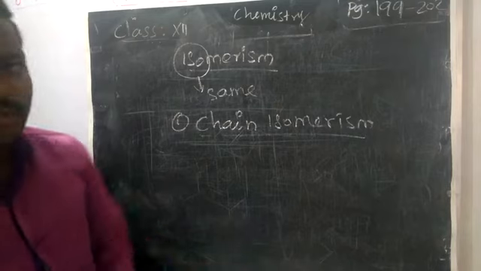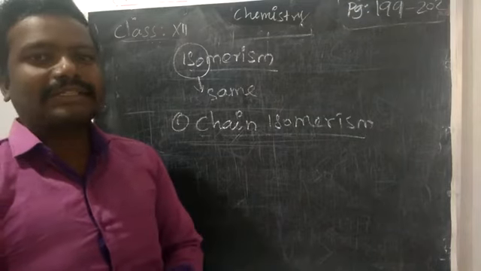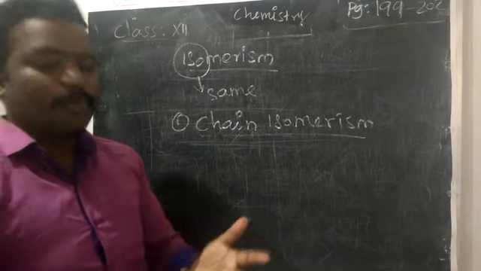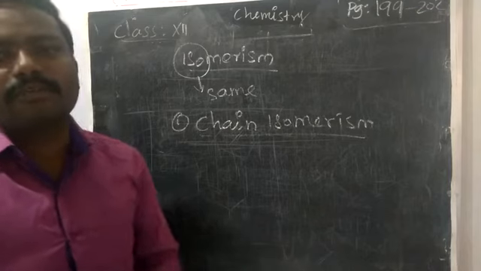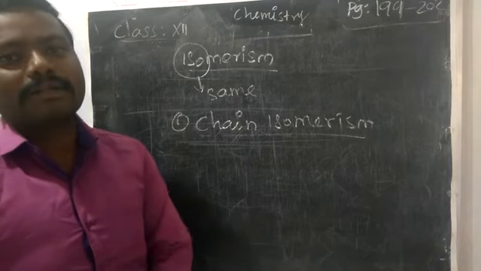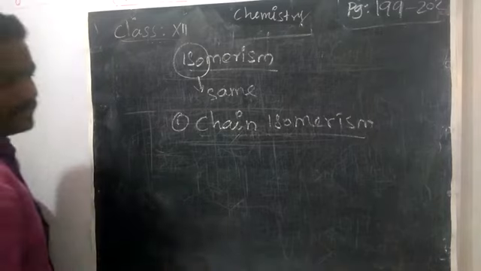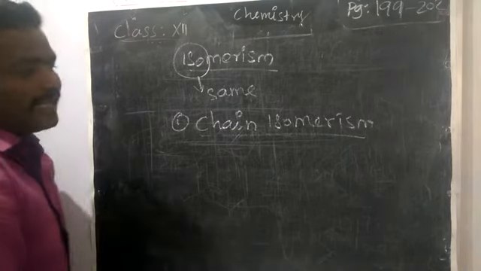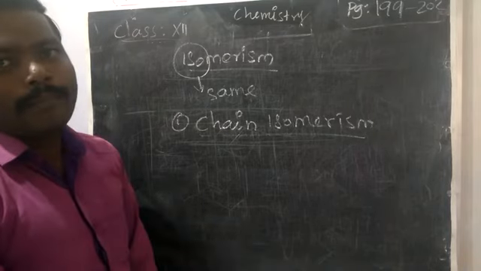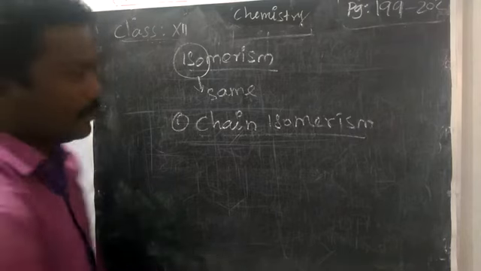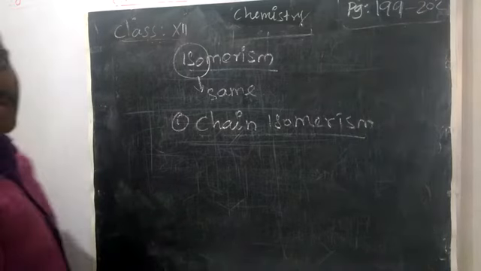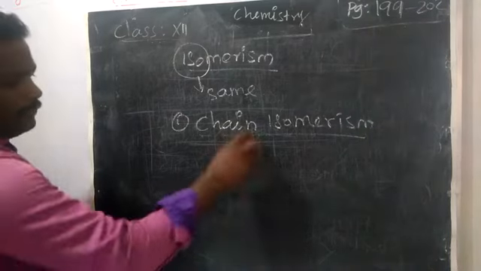Actually, one beauty is that for the first three, chain isomerism, position isomerism and functional isomerism, we are going to take a single compound, that means the same compound. So chain isomerism we can explain based on nitrobutane, C4H9NO2.